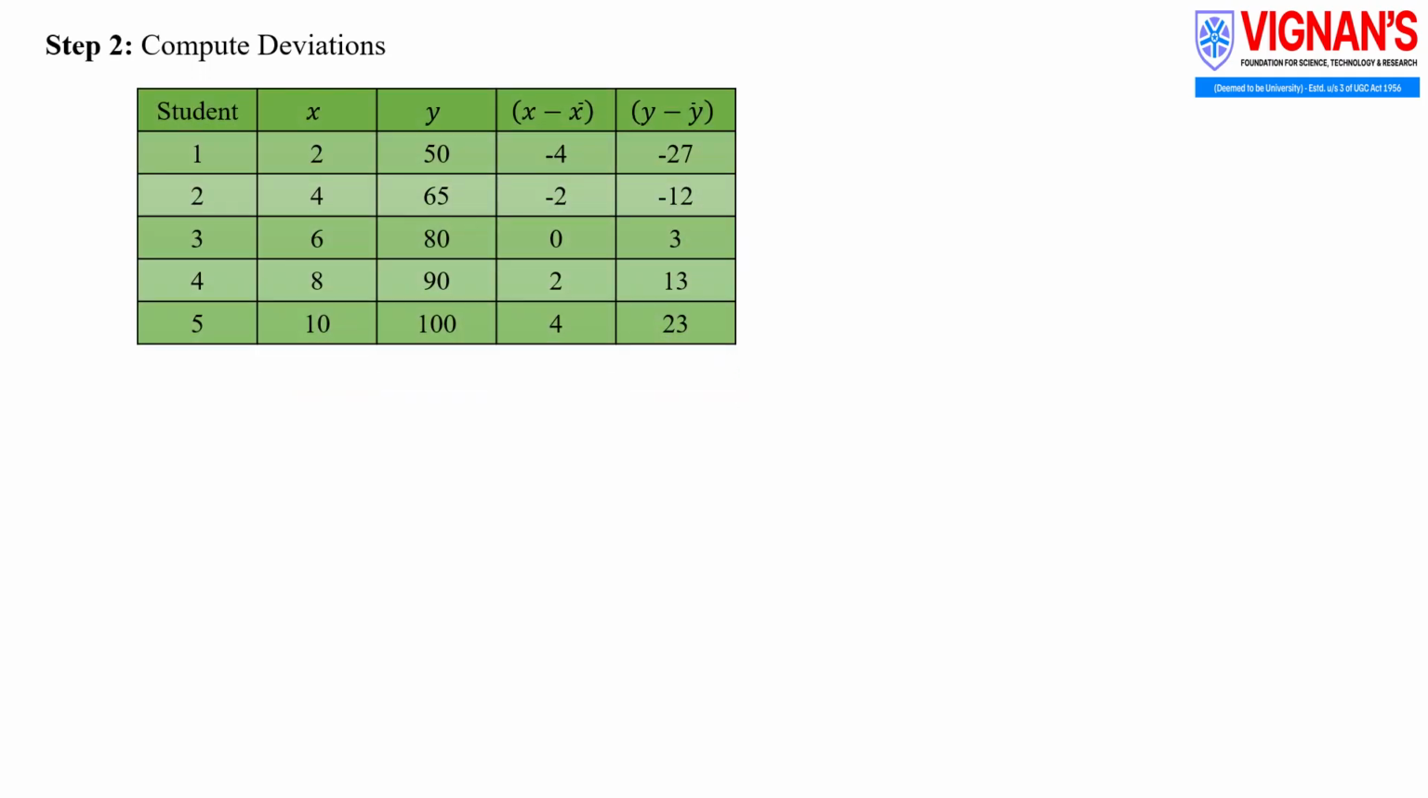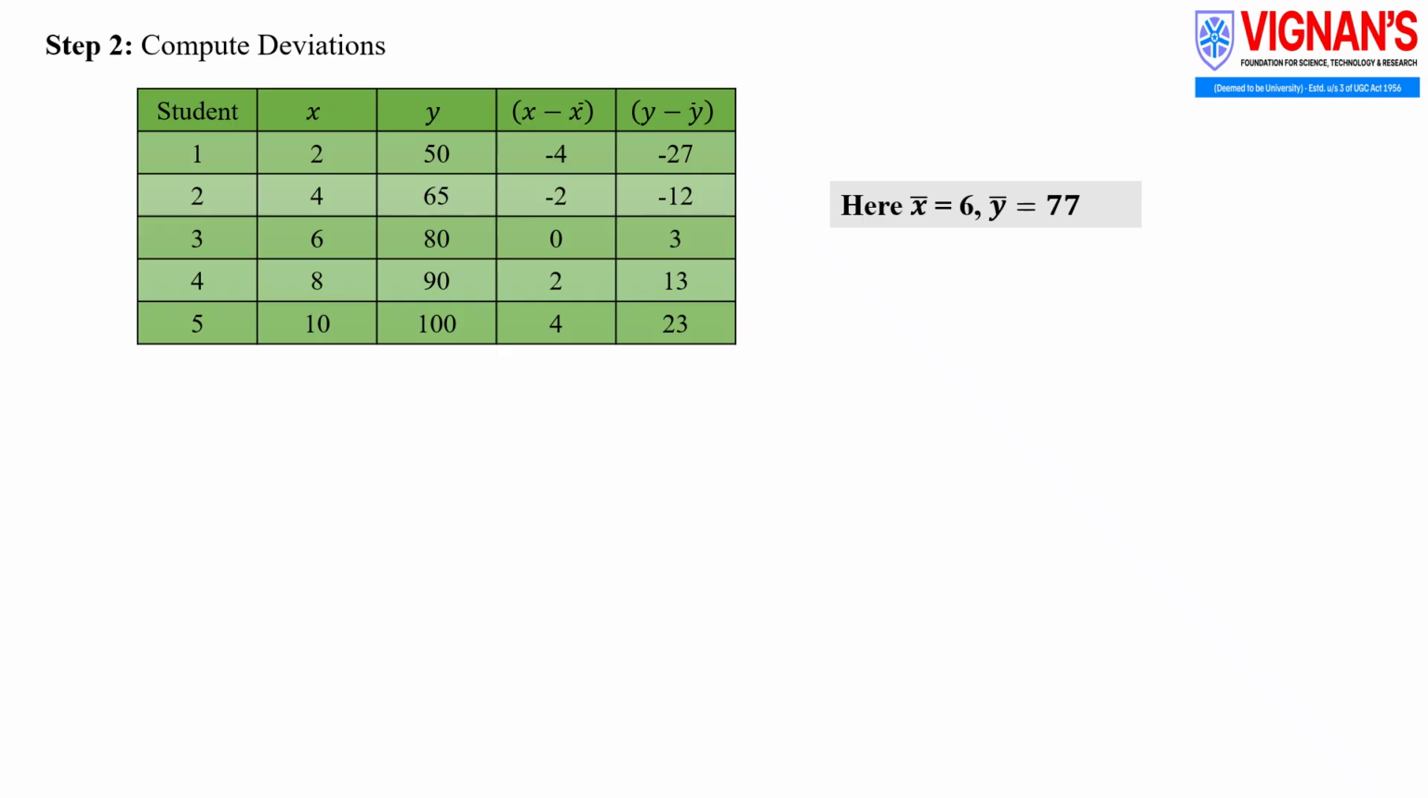Now compute deviations. The table explains how student performance data is analyzed using statistical concepts. The first two columns represent the observed values, the number of hours studied and the marks obtained by each student. The average study time is calculated as 6 hours and the average marks obtained is 77. The columns labeled difference from average study time and difference from average marks show how much each student's values deviate from their respective averages. Negative values indicate below average performance, while positive values indicate above average performance.